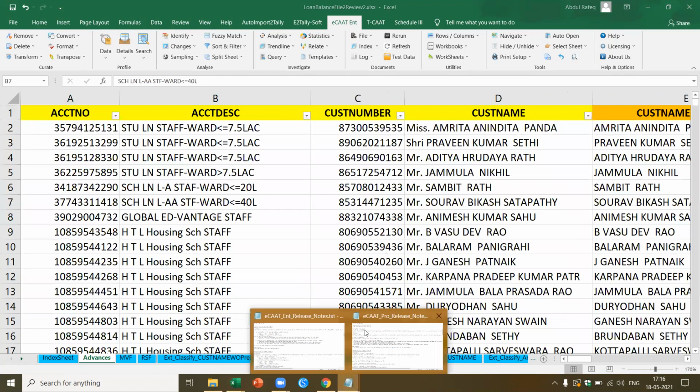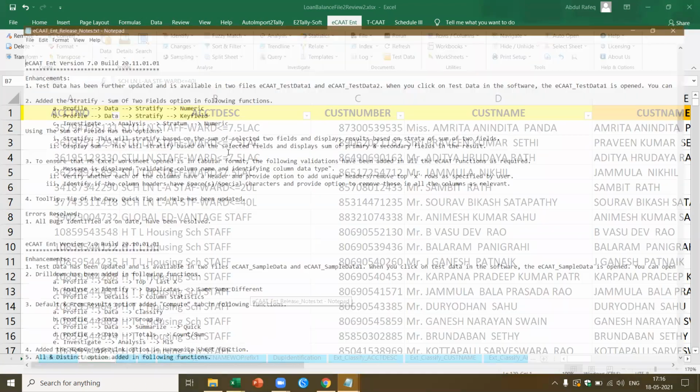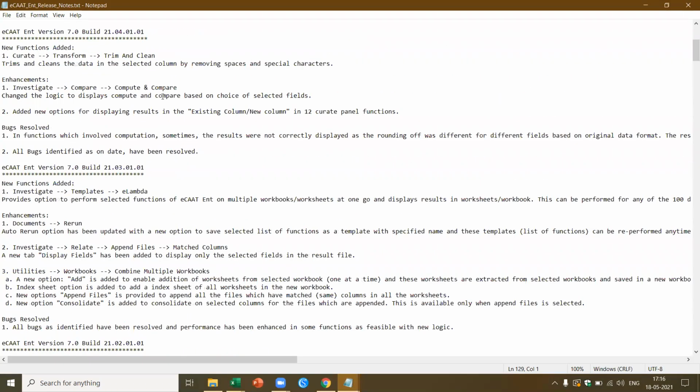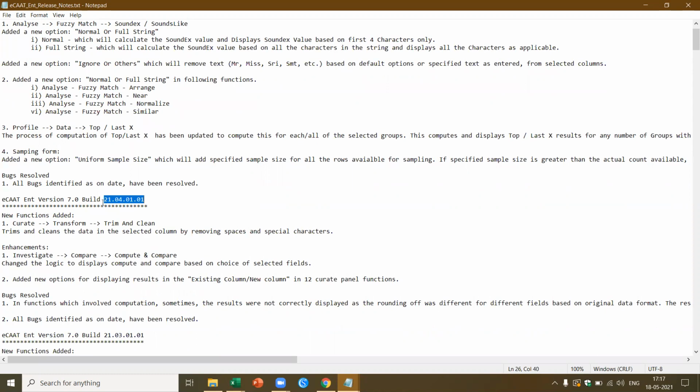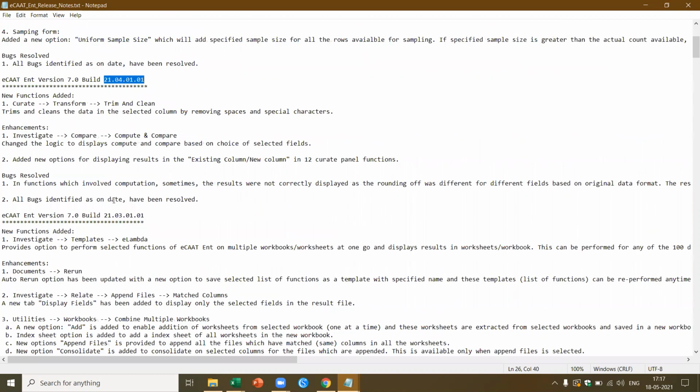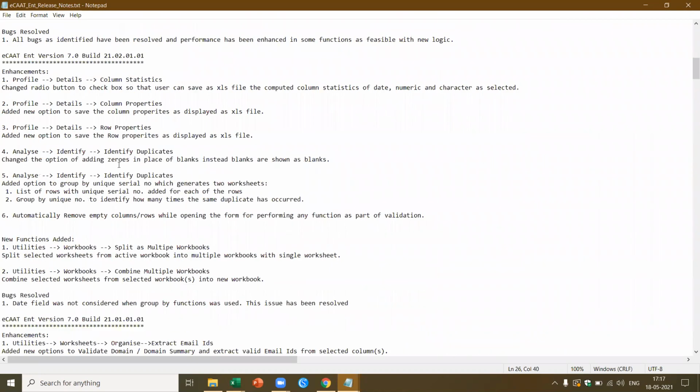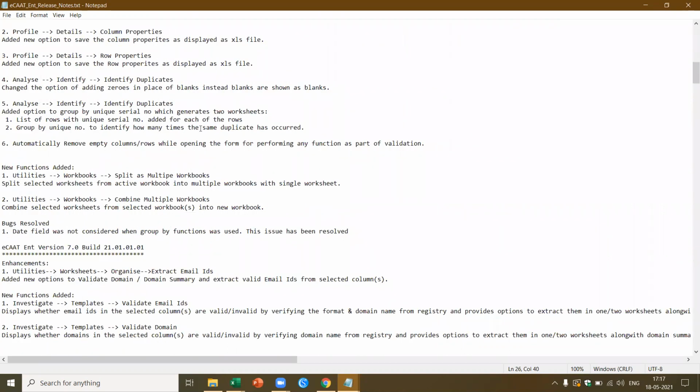Now ECAT or ECAT Pro, ECAT Enterprise, every month we come with new updates. If you see here, this is the update for 1st May 21. We made some enhancements to the SoundX function, which is there in Fuzzy Match. We added a new option called Ignore Others. We also added a new function called Normal or Full String. We also updated the top last text functions and the sampling functions. So each month there is a release and we keep on updating the software. This gives you the release notes, a quick update for the software.